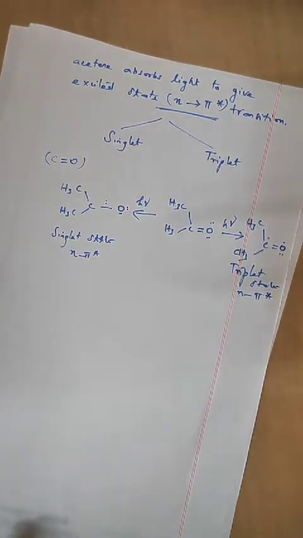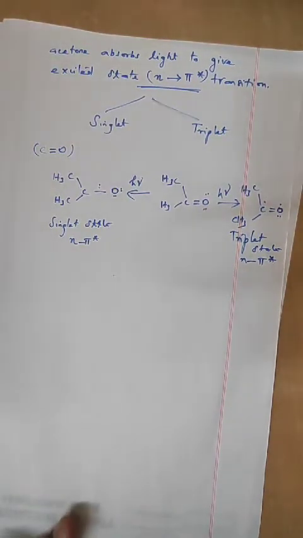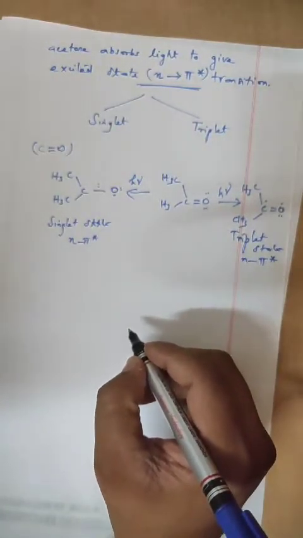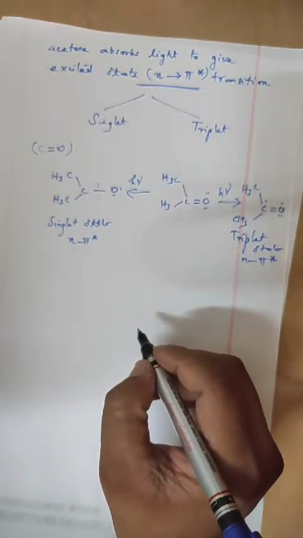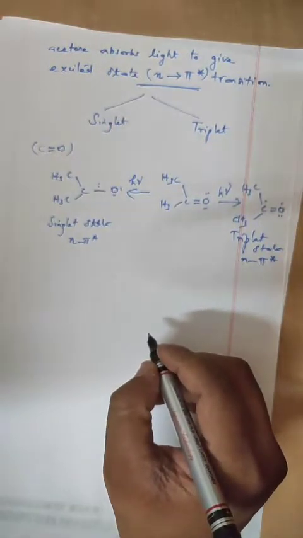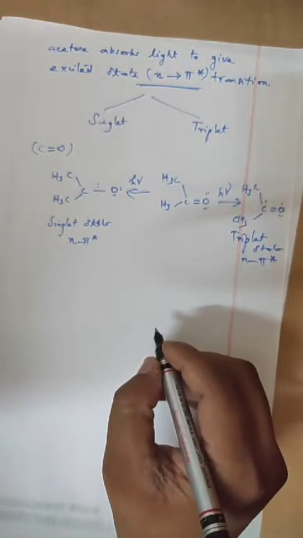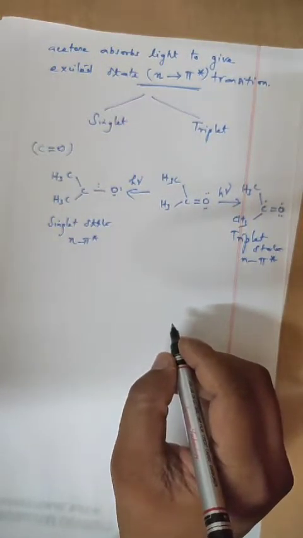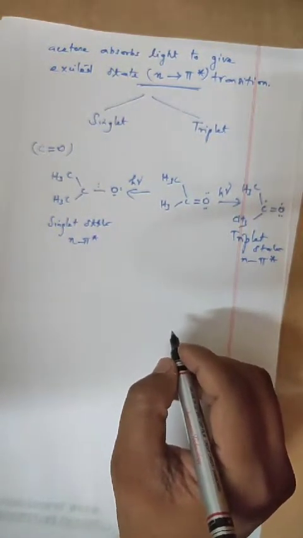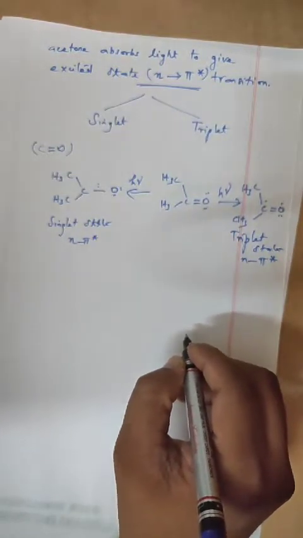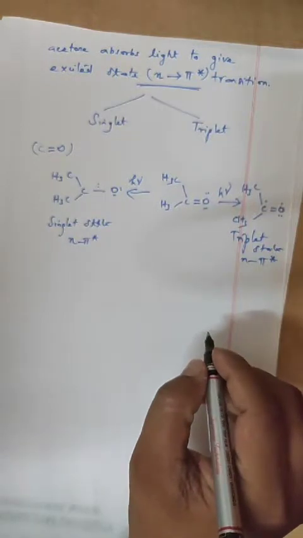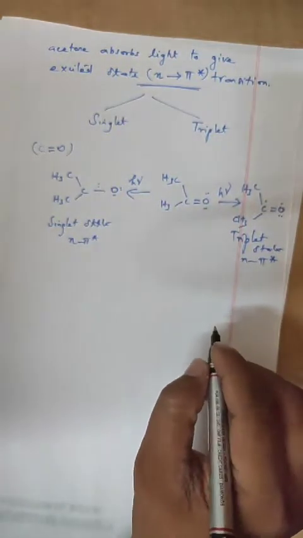So at room temperature, the photolysis of acetone gives biacetyl, that is 2,3-butanedione, ethane, acetaldehyde, methane, and 2,5-hexanedione also, as we can see by this example.